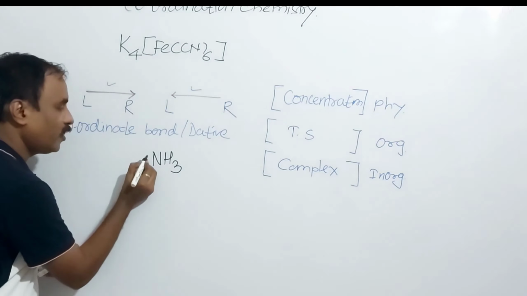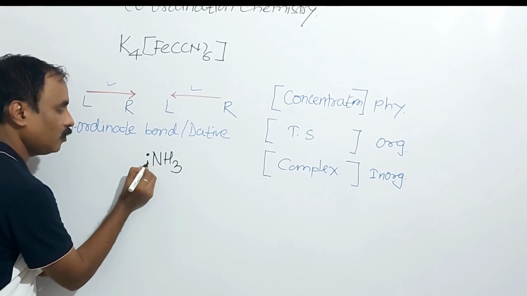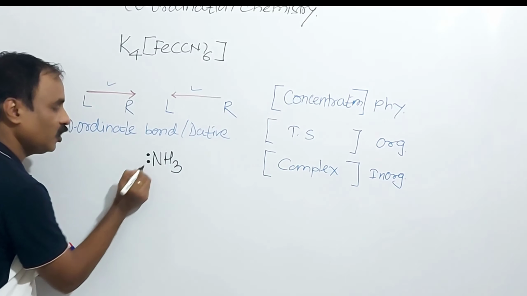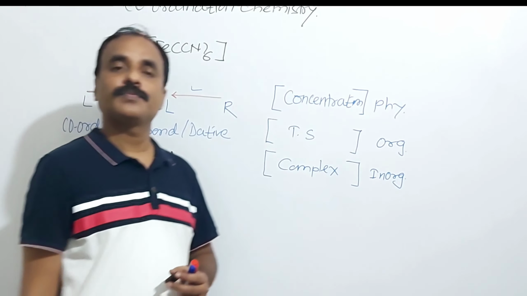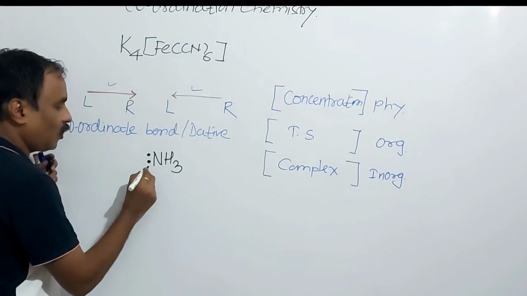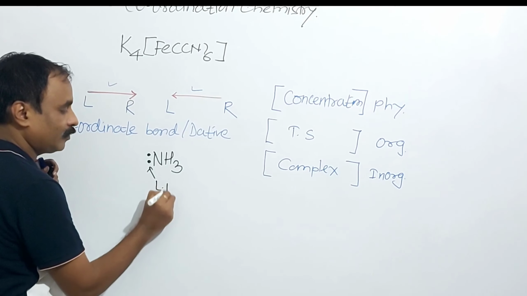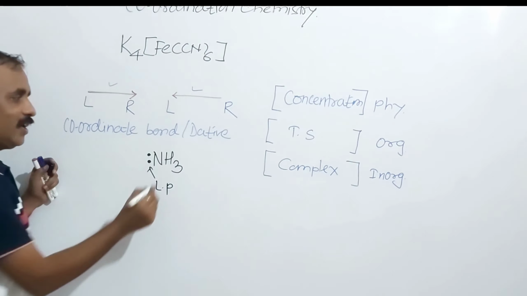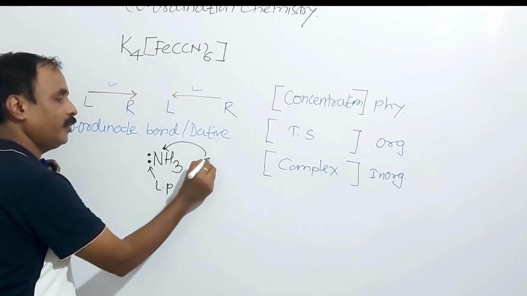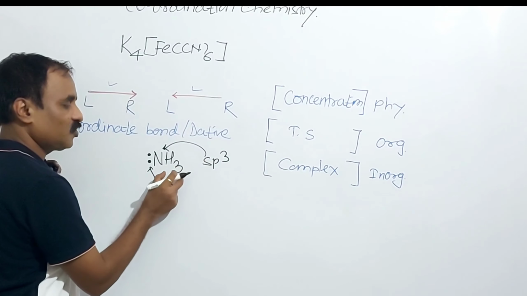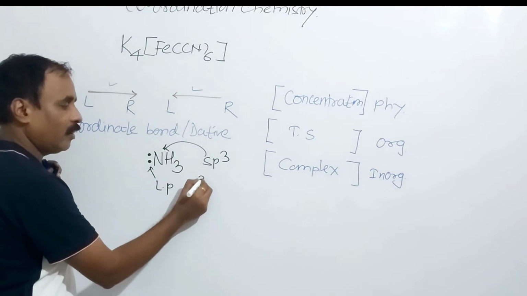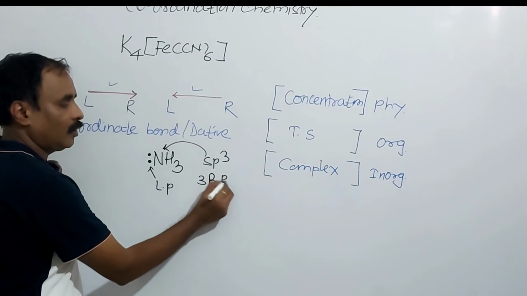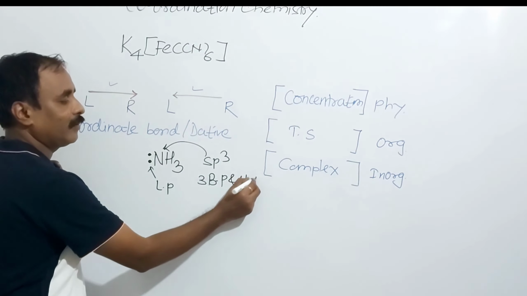On this nitrogen there is one lone pair of electrons. We know that the hybridization of this nitrogen is sp3 because there are 3 bond pairs and 1 lone pair.